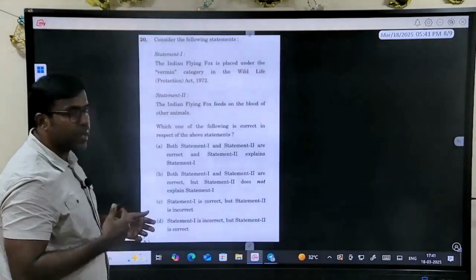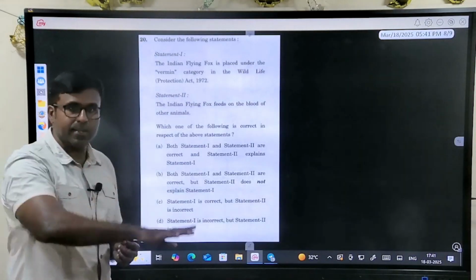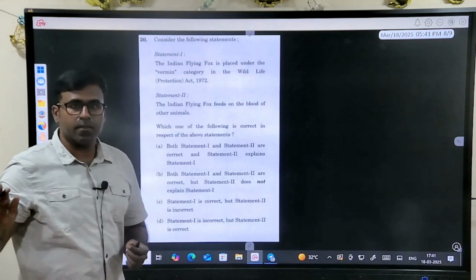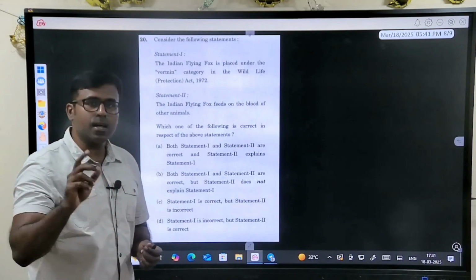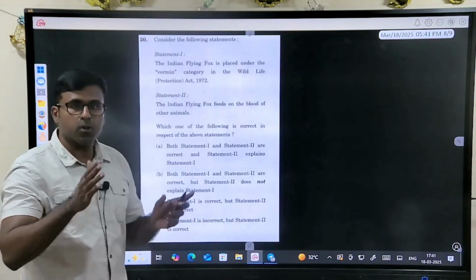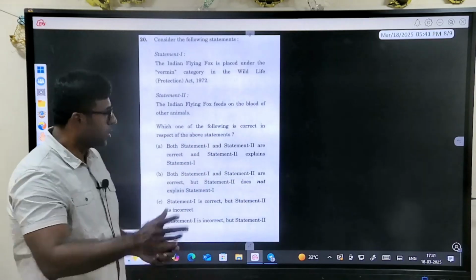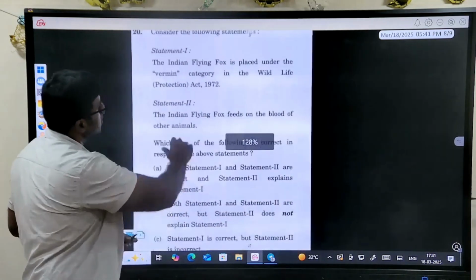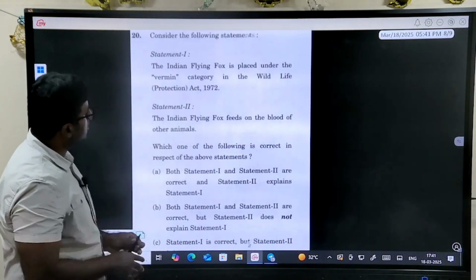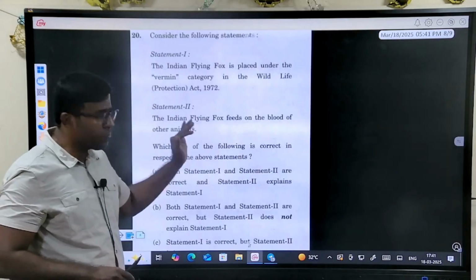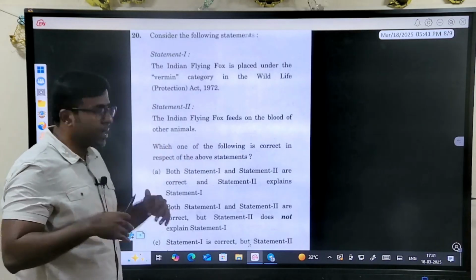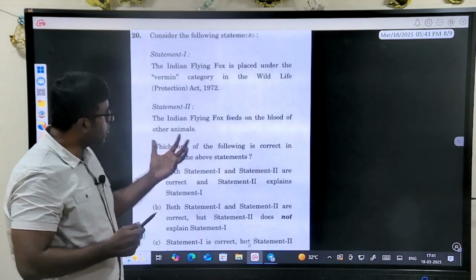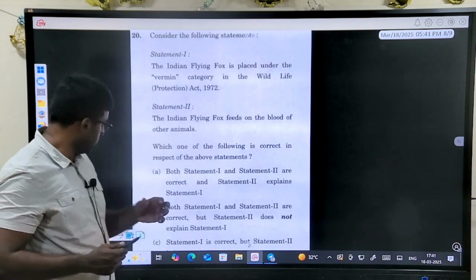Instead of this, where we go is actually the material. So I staunchly believe that these materials are the ones which are stopping you from going towards the cutoff. Now look at one more question. It is talking about the flying fox. Flying fox, whether it is vermin or not, what is a flying fox? If I had known that, I would be able to answer this question.